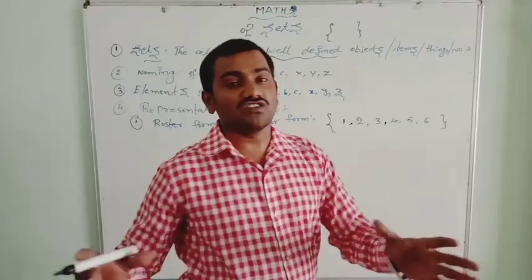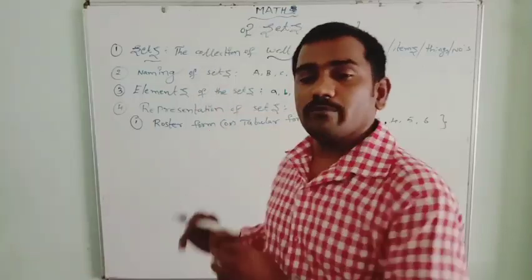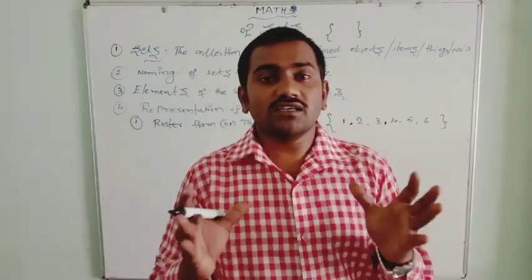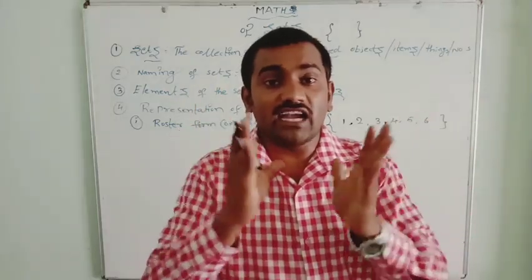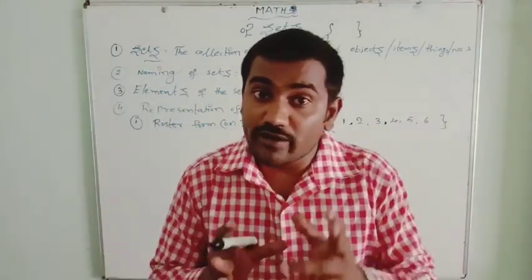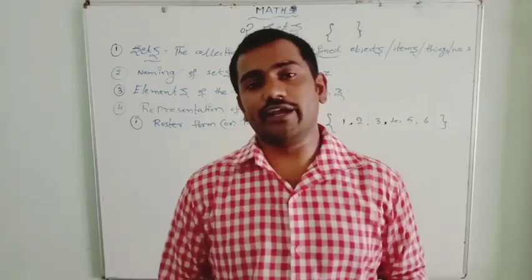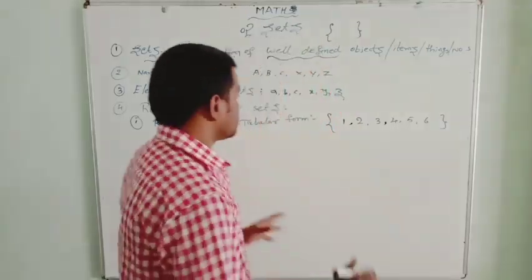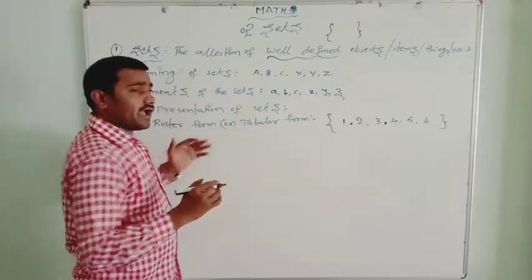So here, in this way of representation, the roster form, all the elements will be written in curly brackets and separated by commas. And in the roster form we need to remember two more things very carefully.